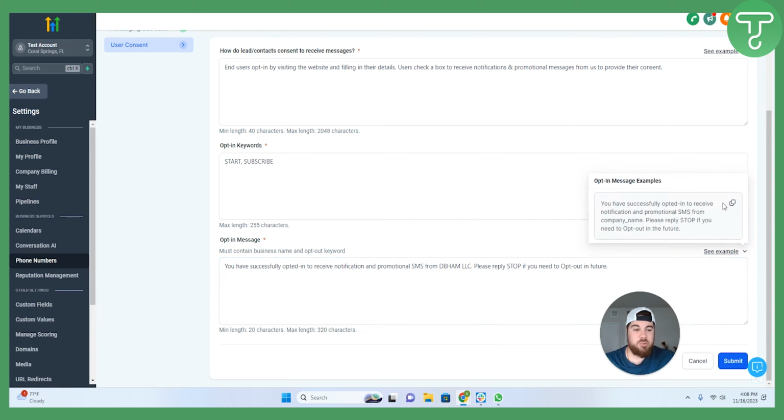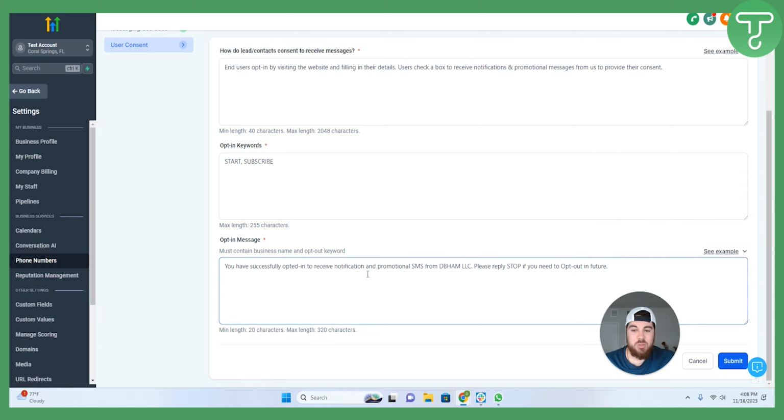There are some examples. Again, I would copy and paste any of the examples into the boxes here. If you do copy and paste those examples, please make sure to change the phone numbers to yours, change the website links to yours, and change the name of the company and the person to yours as well, just so that everything says the same across the board. And then we will submit.